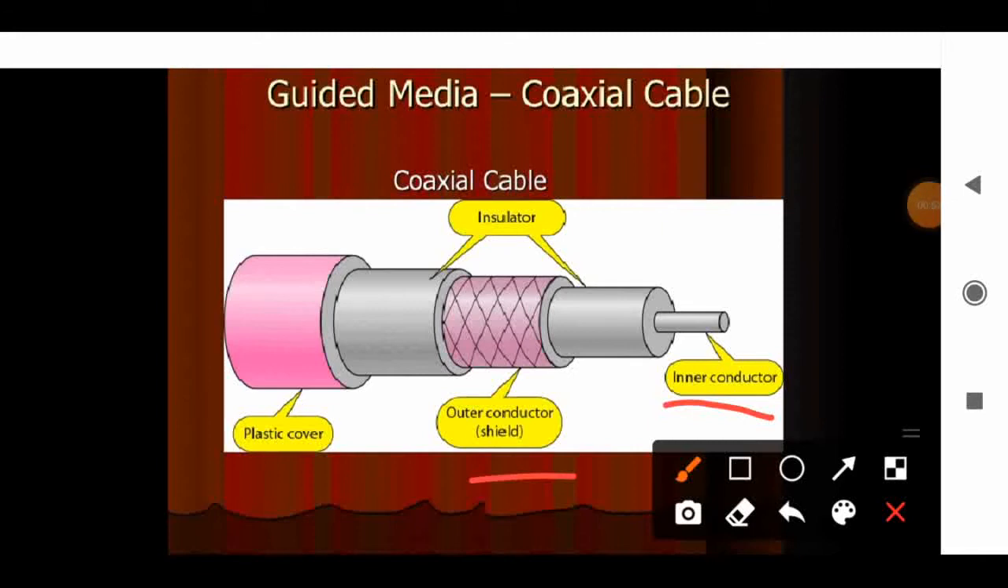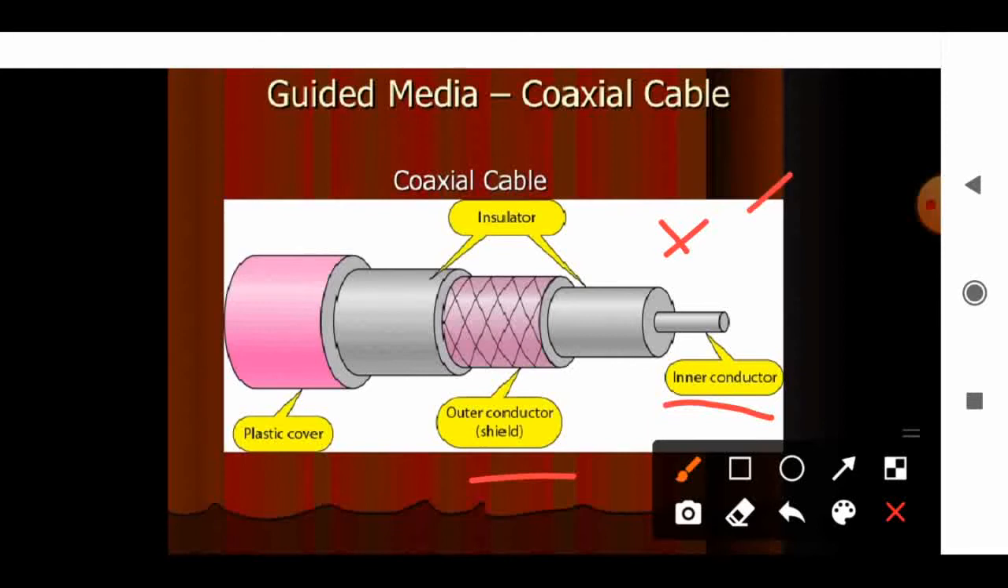Like your cable wire. Have you seen your cable wire? Take your cable wire and see that all these things are there in that cable wire: inner conductor, outer conductor, and it is fully covered with the plastic cover. Both the inner and outer conductor act as a plus and minus.